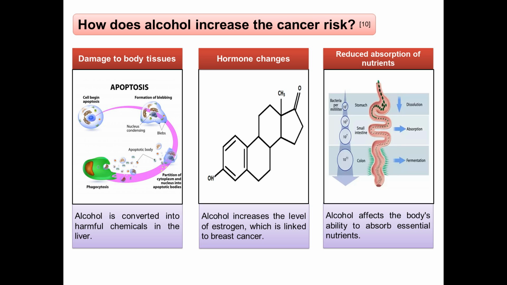Alcohol can cause damage to body tissues where it is converted into harmful chemicals in the liver. This can lead to damage inside the cells that might increase the risk of cancer. Next, alcohol can give rise to hormone changes and increases the level of estrogen, which is linked to breast cancer. Besides, alcohol also affects the body's ability to absorb essential nutrients, leading to a reduced absorption of nutrients.